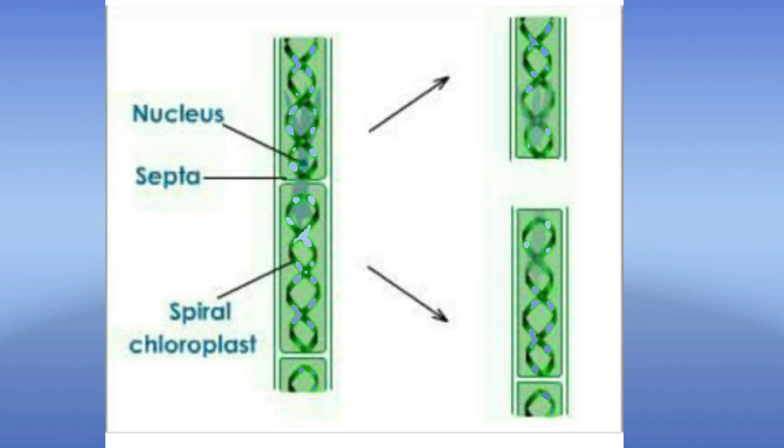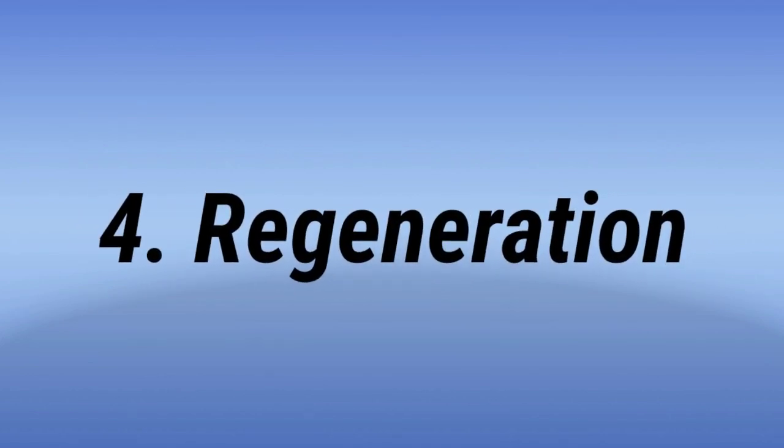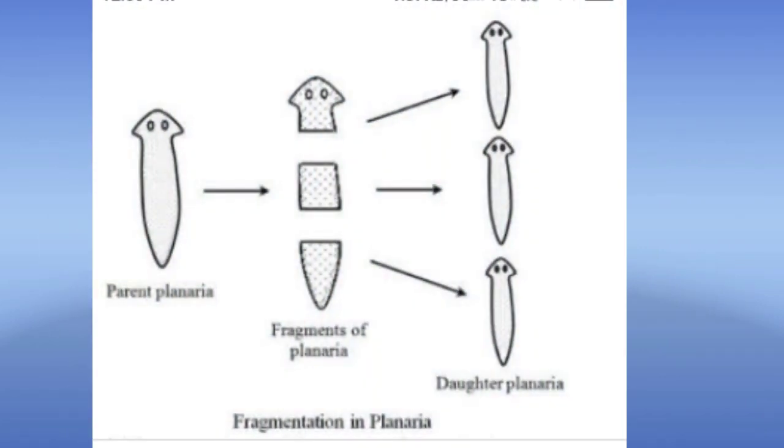Then next we have fourth one, regeneration. Regeneration is seen in case of planaria. This is planaria. So when you cut the planaria body, it will regenerate the whole body. Here the planaria body is cut down into three parts: head, middle part and tail part.